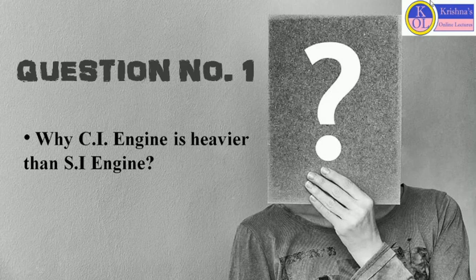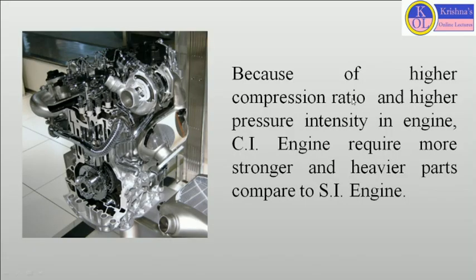In this category, the first question is why is a CI engine heavier than an SI engine? Your answer should be, as we know, the CI engine has a higher compression ratio as well as higher pressure intensity in the engine. Because of this, the CI engine requires stronger and heavier parts compared to the SI engine. So because of this, the CI engine is heavier than the SI engine.